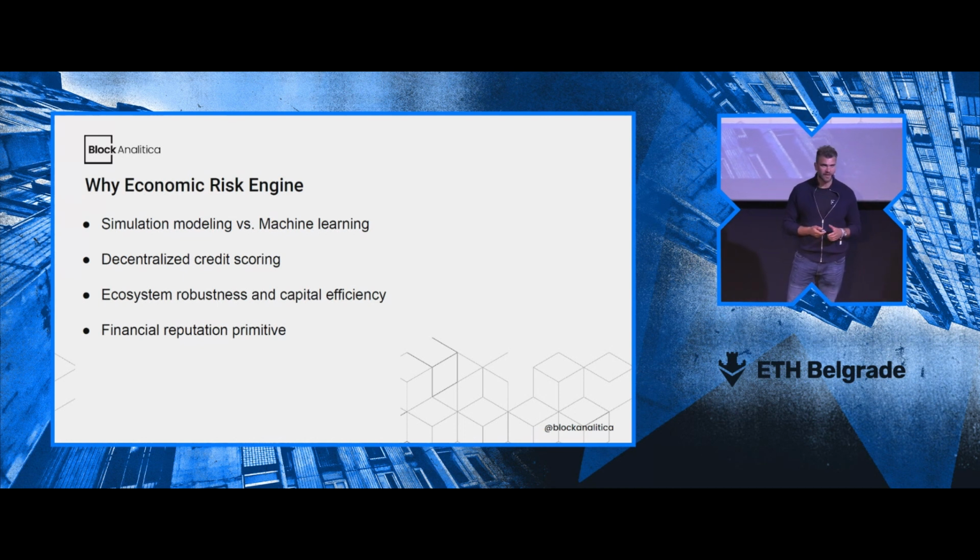And then on the other hand, we also have the improved capital efficiency, which means that we better understand the riskiness of the protocol, and through that, if the protocol is assessed as, let's say, safe, then we can decrease the necessary over-collateralization, and through that improve the capital efficiency. And ideally, let's say, also move in the direction of under-collateralized lending, but that we haven't really seen successful use cases in that area.